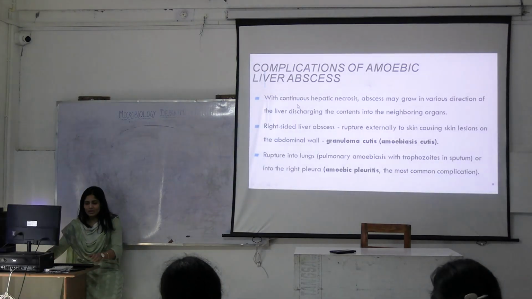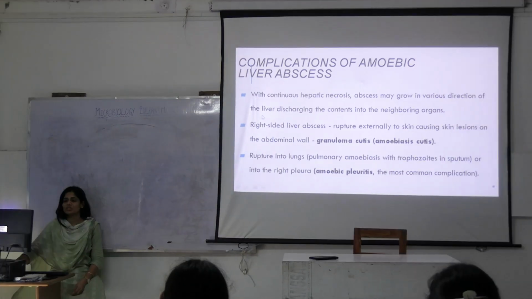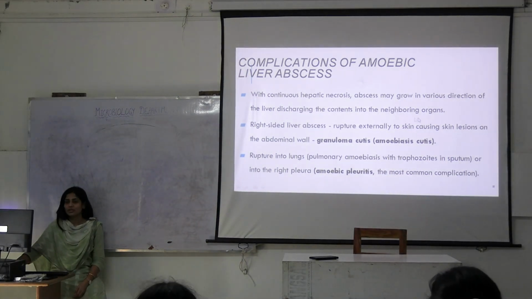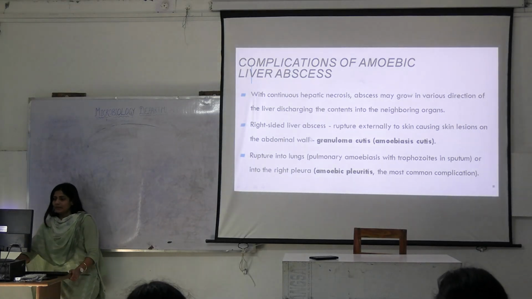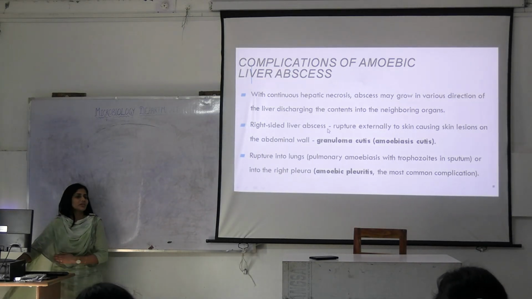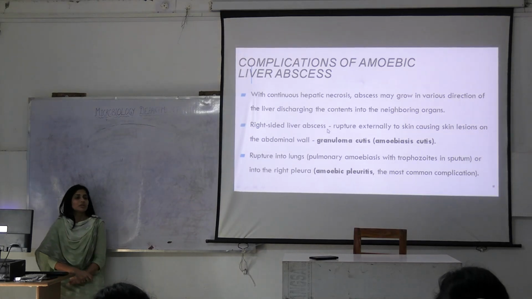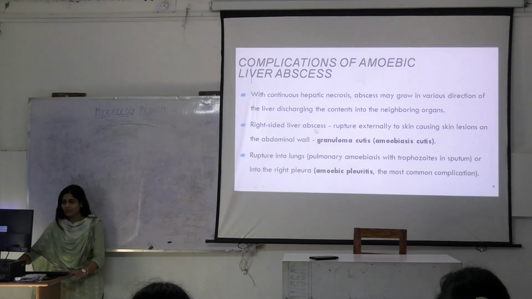Now, we talked about, it is written here, it grows in various directions in the liver, discharging the contents into neighboring organs. What are the neighboring organs? Neighboring organs could be the nearest organ, could be the skin near the liver, which is covering that part of the liver, right?